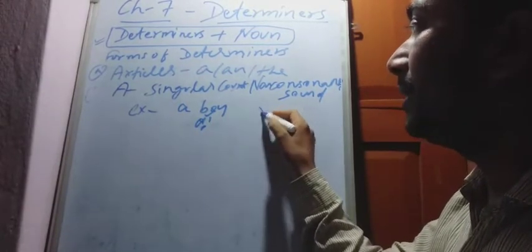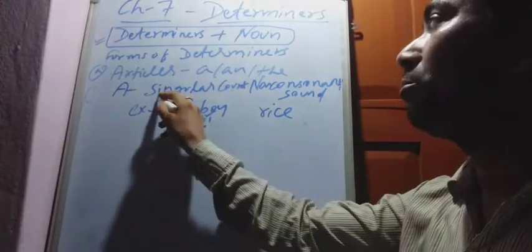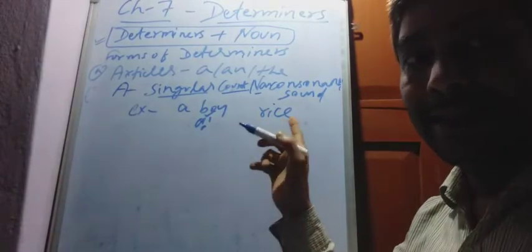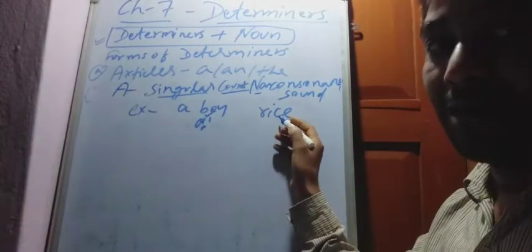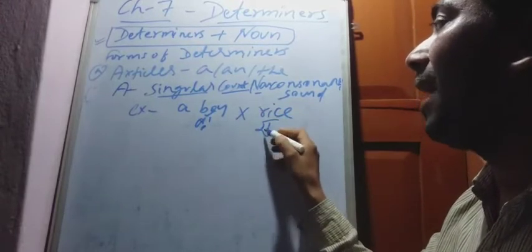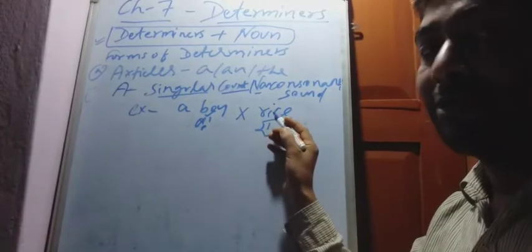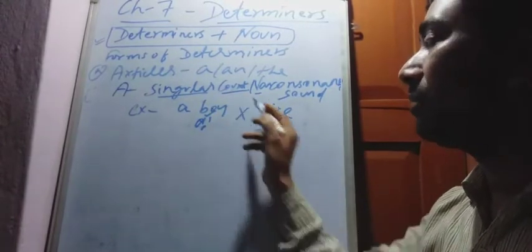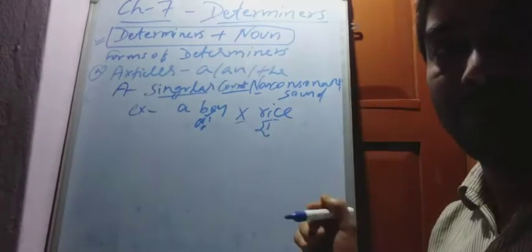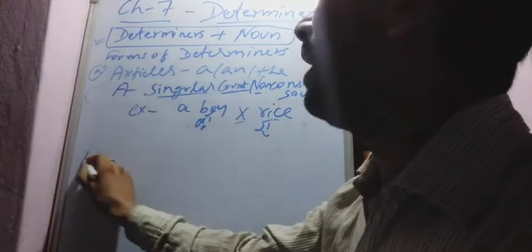Again, if we say rice, it is singular but not countable. The noun should be singular and countable. So although the first letter r is a consonant sound, a is not used, because it is not countable. Clear? Now the use of an.